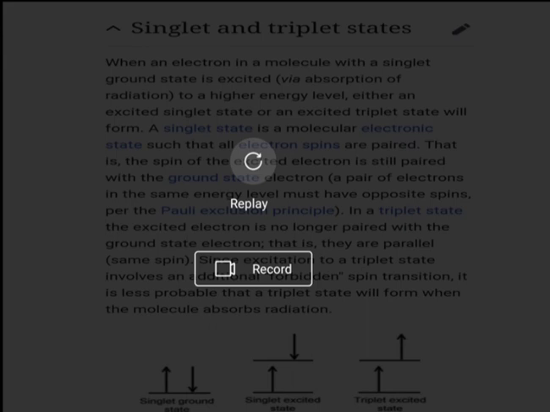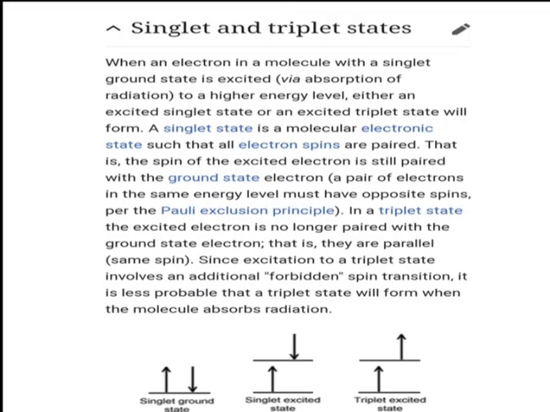But here is the triplet excited state, where the first electron's spin is upward and the excited state electron's spin is also upward. That's why these two spins are parallel to each other. That means plus half plus half, the spin value is equal to 1. That means spin is not equal to 0. This is the difference between singlet and triplet excited states.